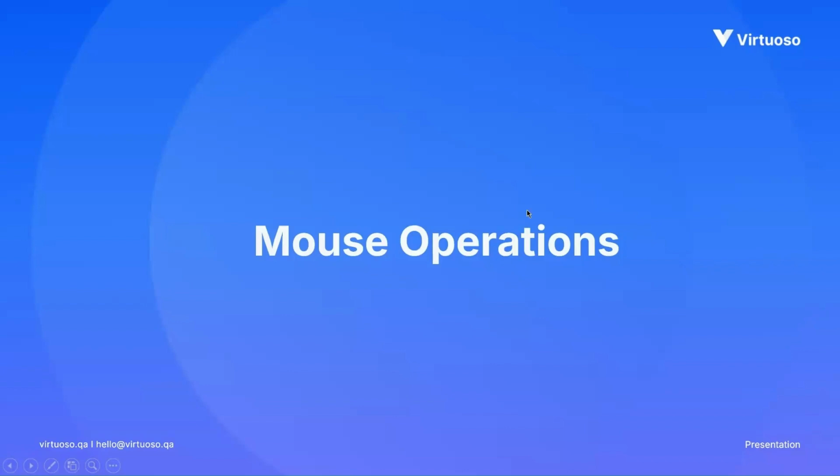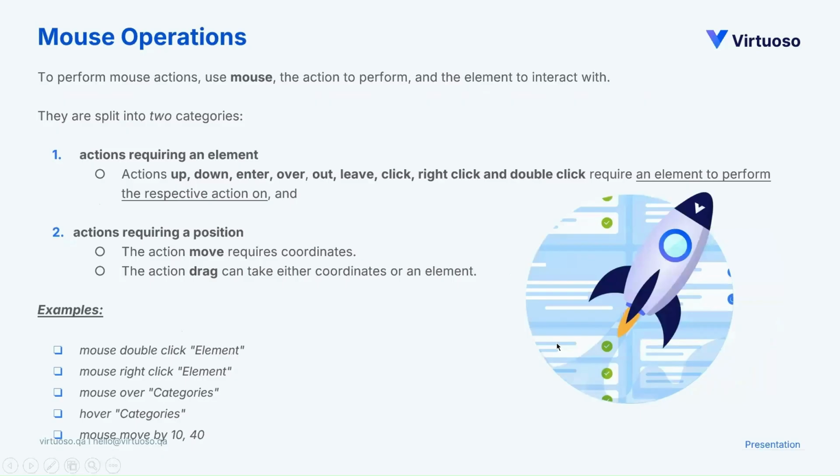I'm sure everyone must have heard of the possibilities of mouse operations that can be done, right? And here also we have a set of mouse operations that we have categorized into two. The first one would be actions that require an element. For example, let's say I'm clicking on something, right clicking, double clicking, or hovering onto something. All this needs an element. In that case, the first category is applied. So in case you want to perform an action on an element, then you would use this set of operations.